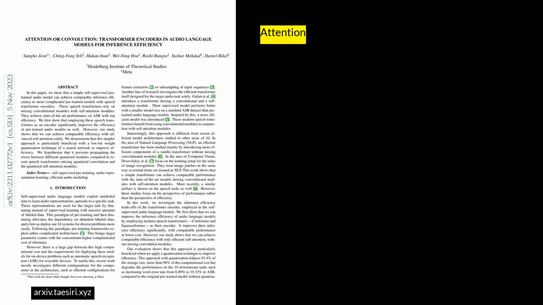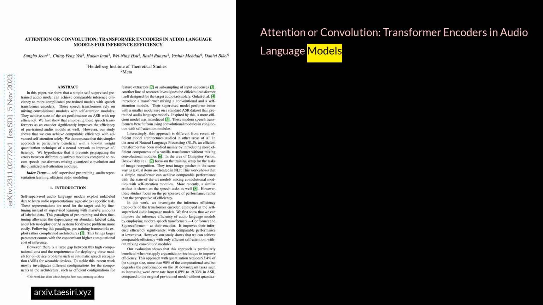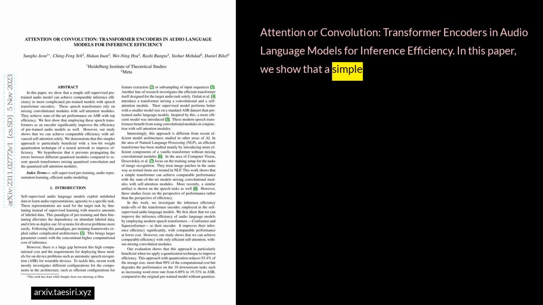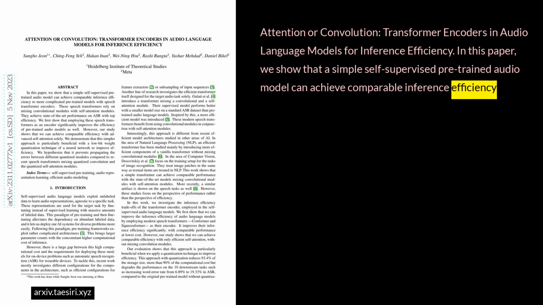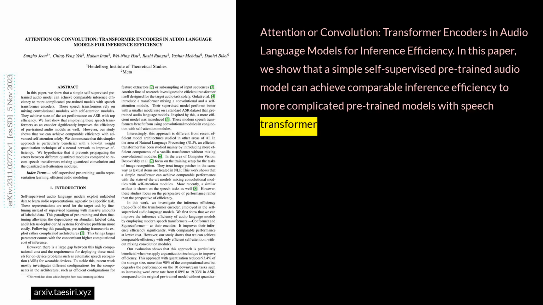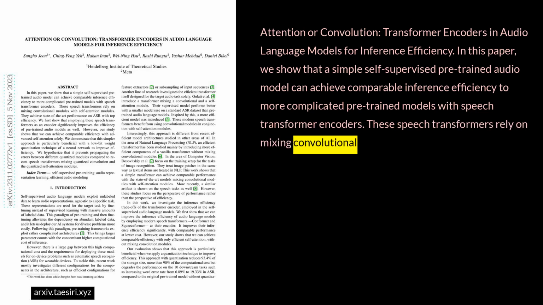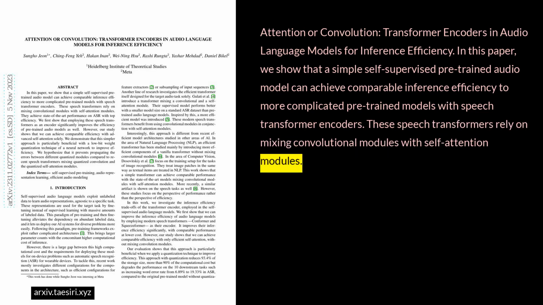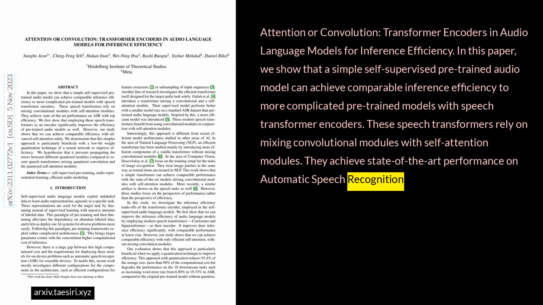Attention or convolution: transformer encoders in audio language models for inference efficiency. In this paper, we show that a simple self-supervised pre-trained audio model can achieve comparable inference efficiency to more complicated pre-trained models with speech transformer encoders. These speech transformers rely on mixing convolutional modules with self-attention modules. They achieve state-of-the-art performance on automatic speech recognition, ASR, with top efficiency.